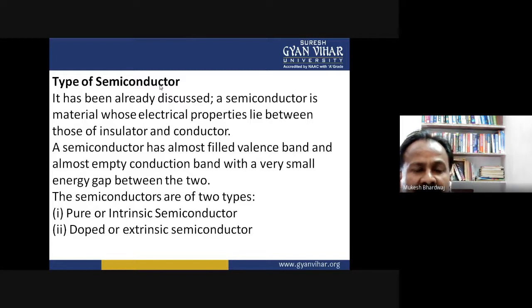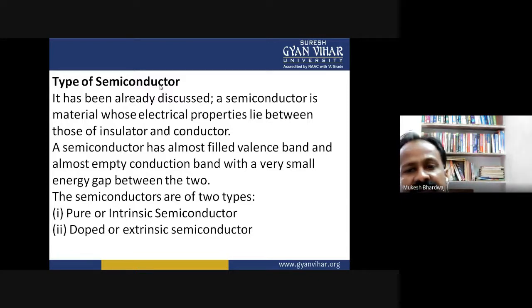One is intrinsic or pure semiconductor, and the other is extrinsic or impure semiconductor. Here, extrinsic or impure means you are adding some dopant, not impurity like some wastage. You are adding some external elements to the pure element.